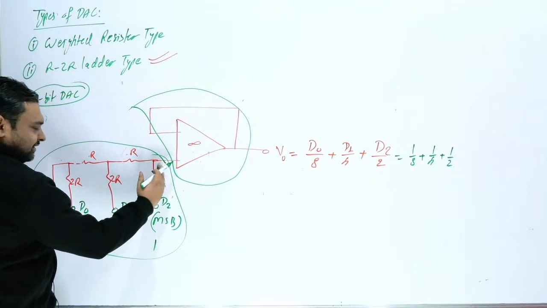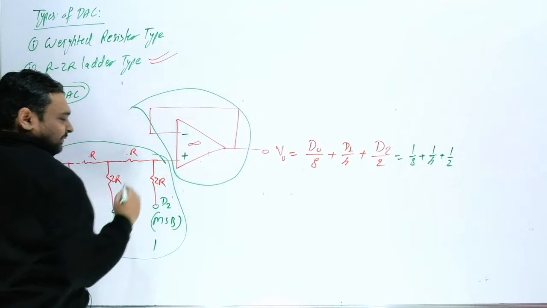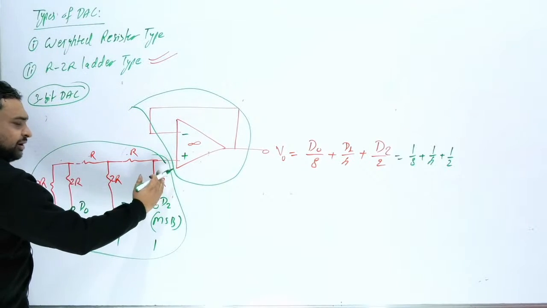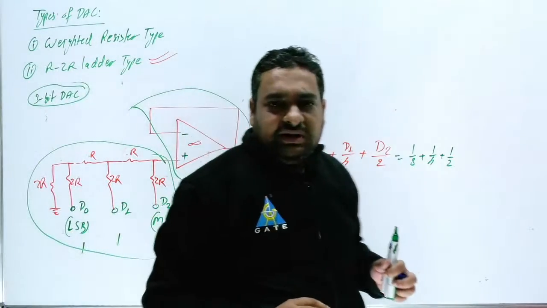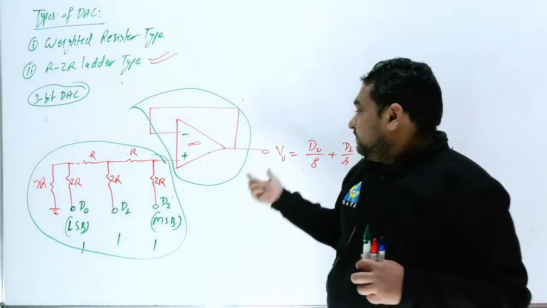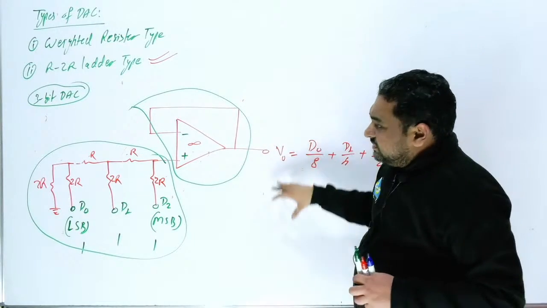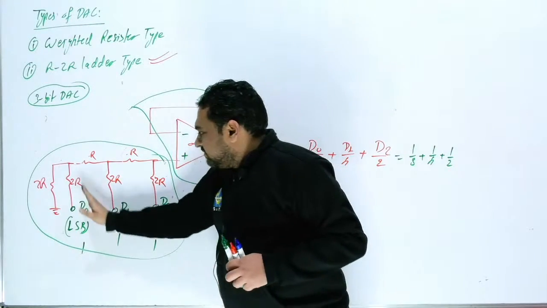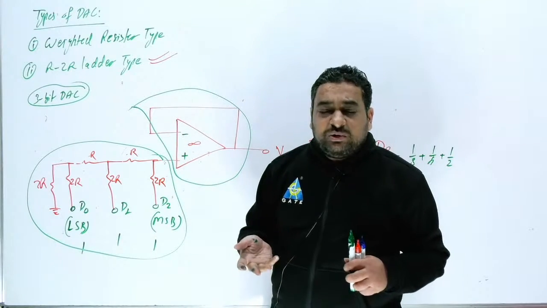Sometimes this complete block is also connected to the positive terminal, and this is the negative terminal. This is the non-inverting, this is the inverting terminal. Sometimes this block is also connected with the inverting terminal, and in that case this process can change. So, what should be the basic process? If the question comes from this design, directly here you can write divide by 2, divide by 2, divide by 2. Clear?